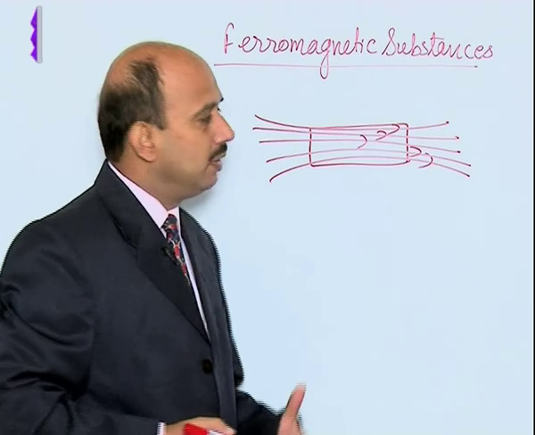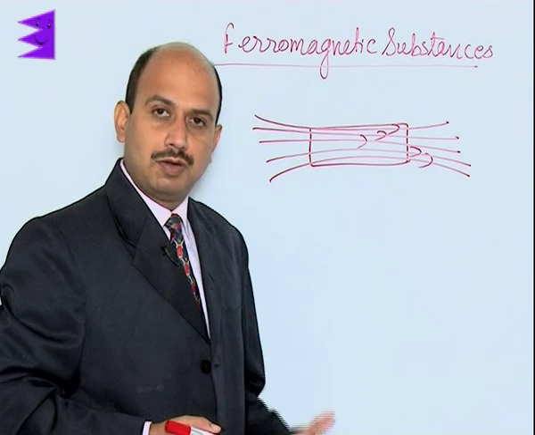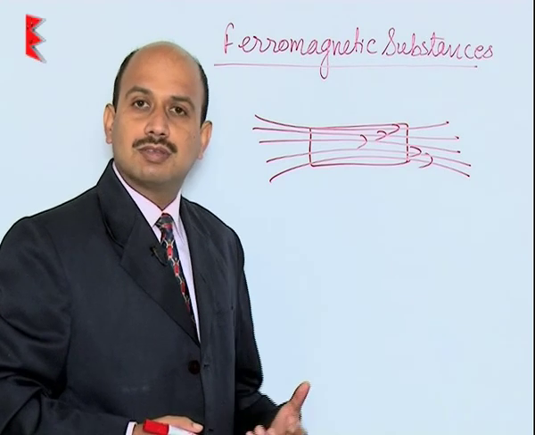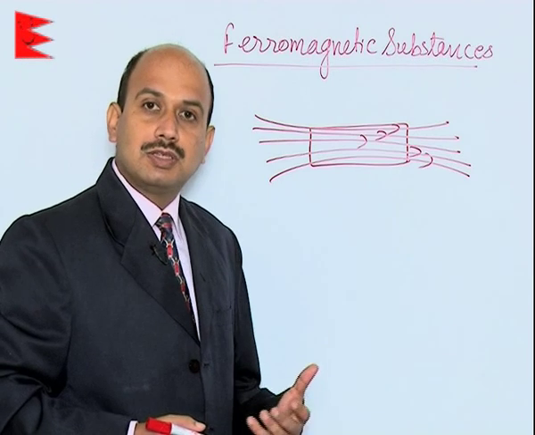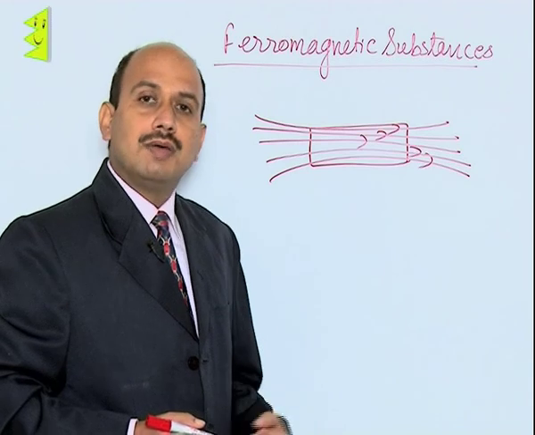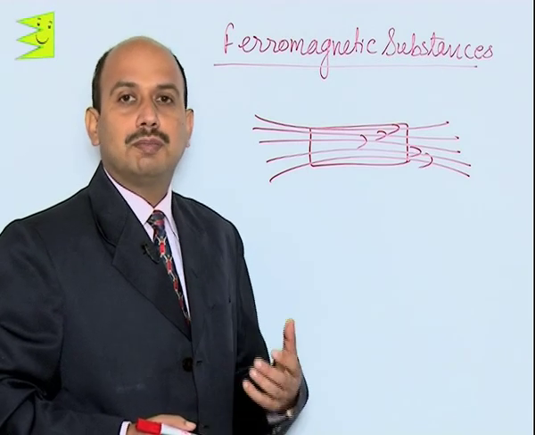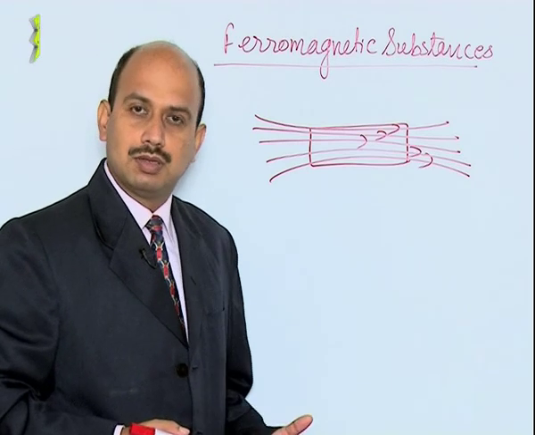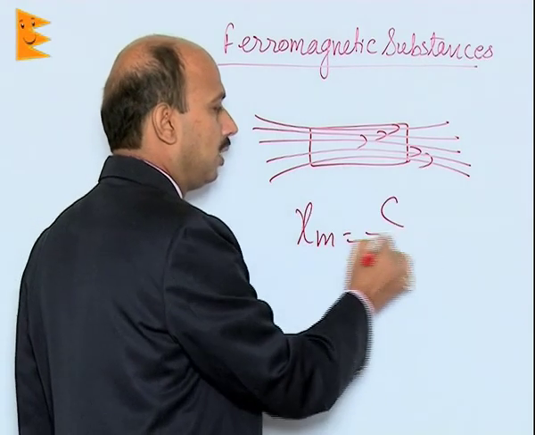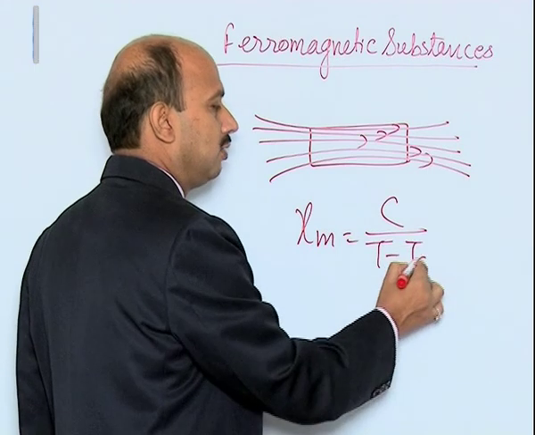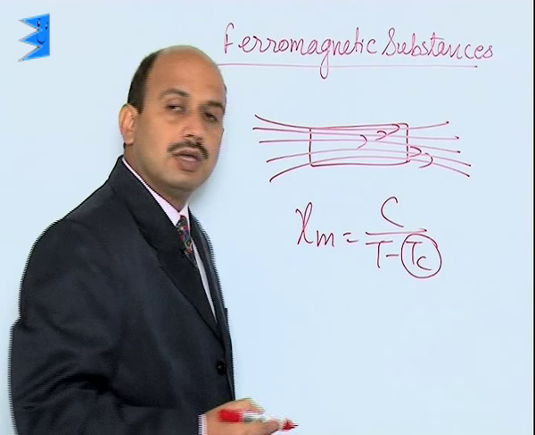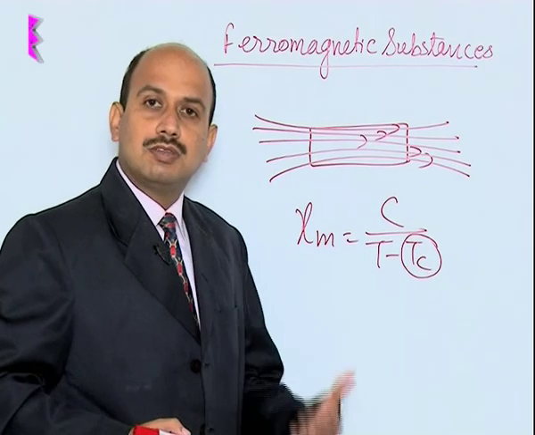And also if you increase the temperature of the ferromagnetic materials, their magnetization decreases. With the temperature, as the magnetization keeps on decreasing, a time comes when the ferromagnetic material starts behaving as a paramagnetic material. And after that we can write chi m is equal to C upon T minus Tc here.